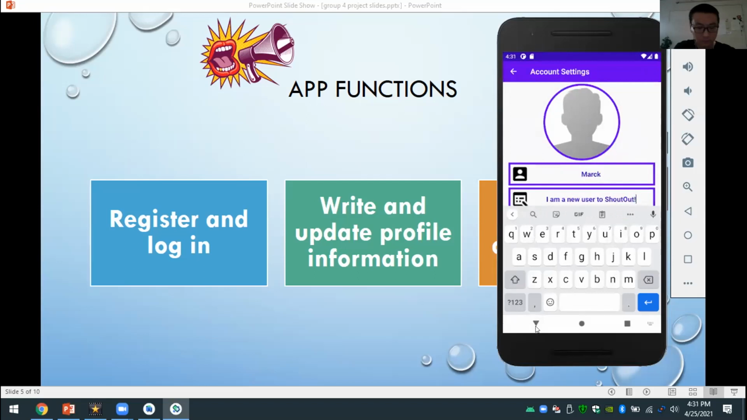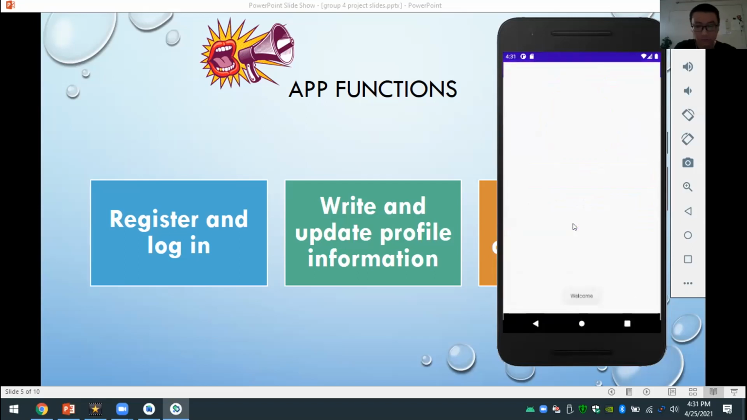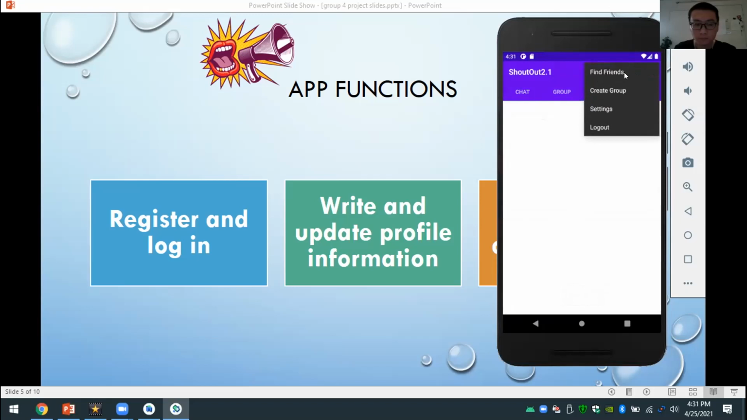And maybe a quick quirk or two. And we're going to click on update. Once we're there, as you can see, we're here at the chat screen. Now, right now, there is nobody in our contacts list because we have no friends right now. So I'm going to go ahead and look for a friend, find a friend.